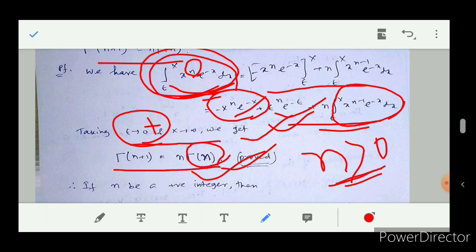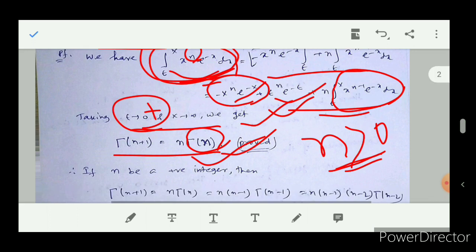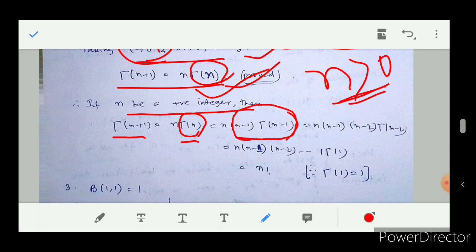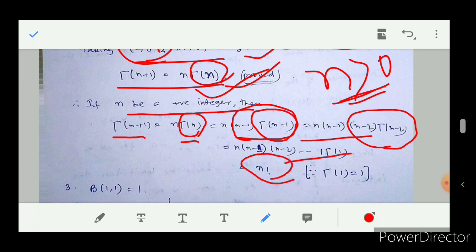Okay. Now if in particular n be a positive integer, then gamma n plus 1 equal to n gamma n, gamma n equal to n minus 1 gamma n minus 1, gamma n minus 1 equal to n minus 2 gamma n minus 2. So if I use repeatedly this formula, then it will become factorial n, because lastly gamma 1 will come, and the value of gamma 1 equal to 1.